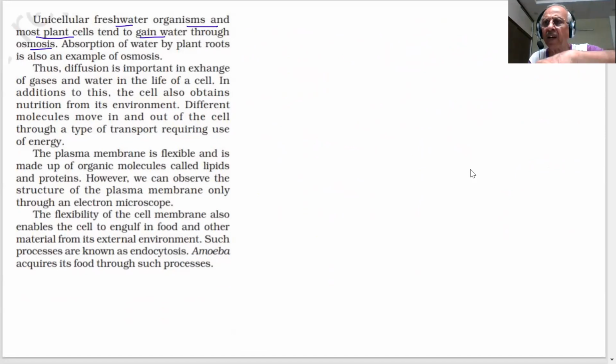Plants, you are watering the roots, and water is going up. So they gain water through osmosis. Absorption of water by plant roots is also an example of osmosis.